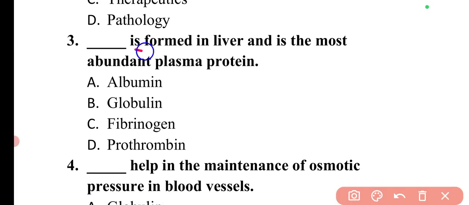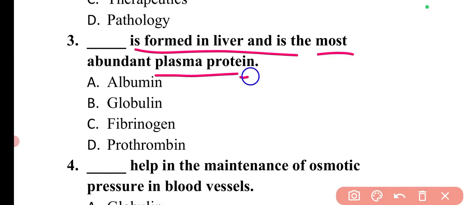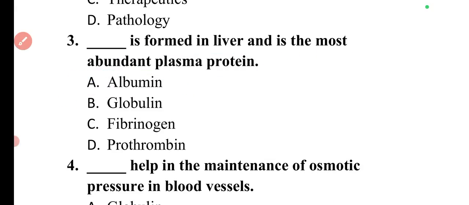Next question is, dash is formed in the liver and is the most abundant plasma protein. So which protein is formed in the liver and is the most abundant plasma protein? So this most abundant plasma protein is albumin. So here option A is correct.